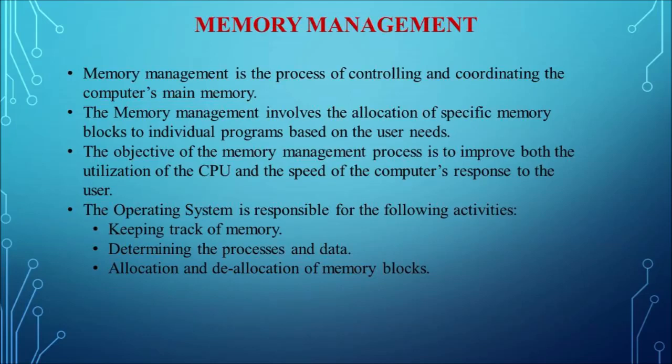Memory management also involves the allocation of specific memory to the individual program based on the user demand. Say for example, if you are running two or more applications simultaneously, based on your usage time, the computer allocates the space for the particular application, particular process.